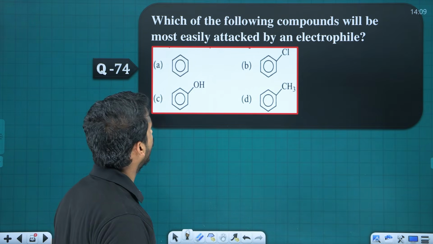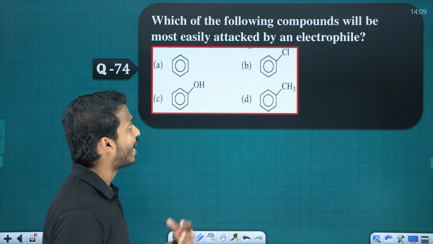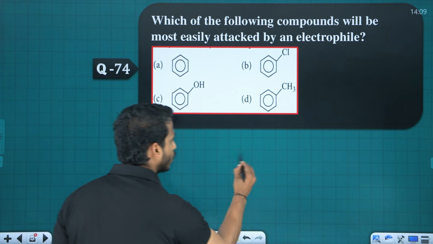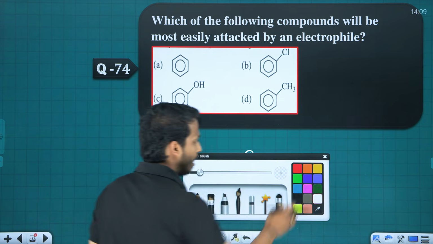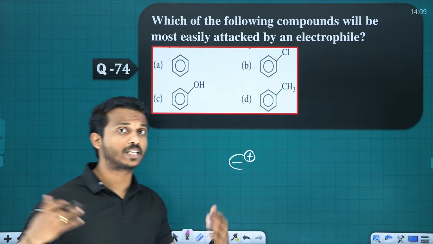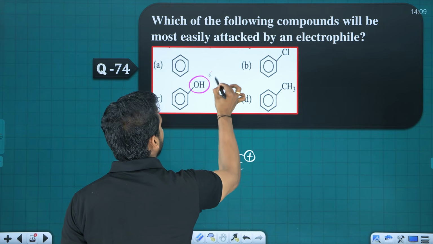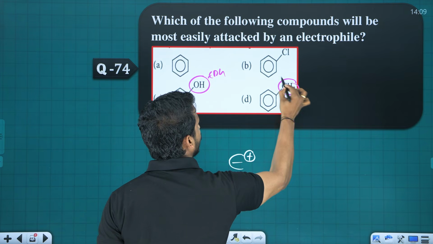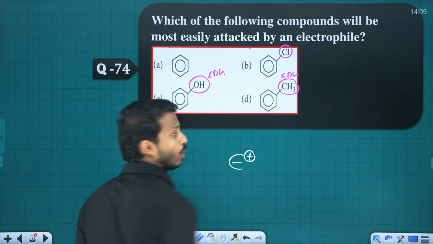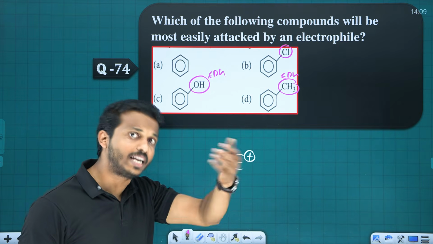74. Which of the following compounds will be most easily attacked by an electrophile? The electrophile charge is plus. So where does a plus charge species attack? Negative, right? Alcohol is EDG. Alkyl groups are EDG. Halogens on a benzene ring have both EDG and EWG effects.